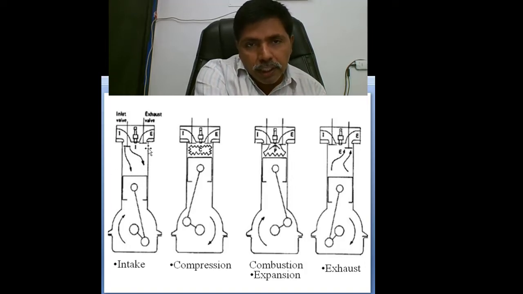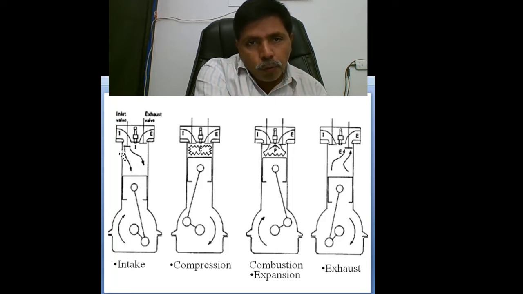And stroke length. This is the dead center where the reversal of direction of the piston takes place. The extreme position away from the crankshaft is called top dead center. Nearer to the crankshaft is called bottom dead center. This reversal of direction is called dead center. So the piston is moving from top dead center to bottom dead center, and bottom dead center to top dead center. One movement of the piston from TDC to BDC or BDC to TDC is called one stroke.